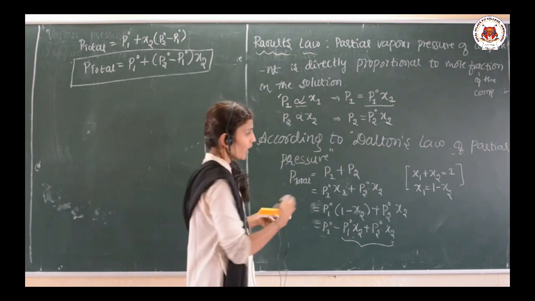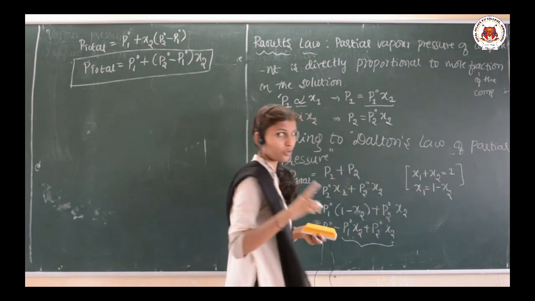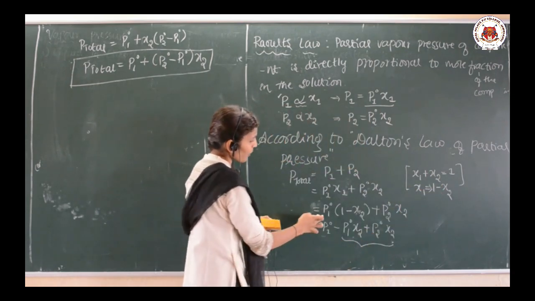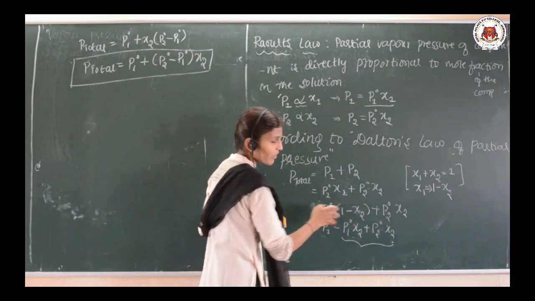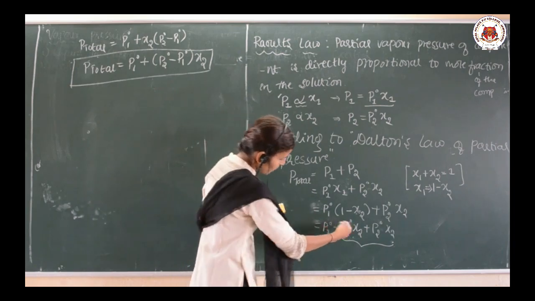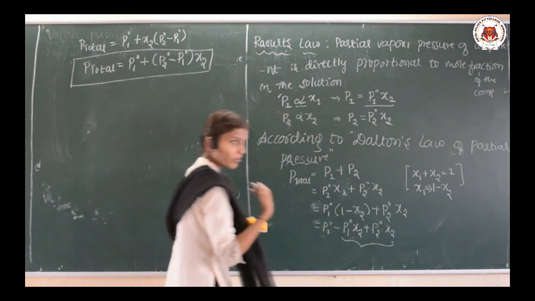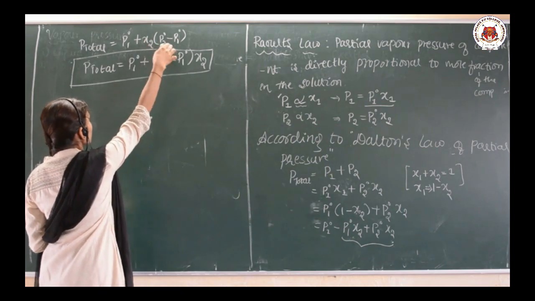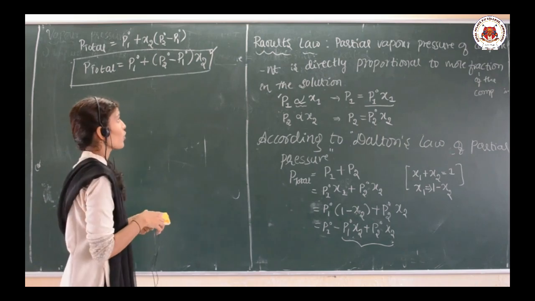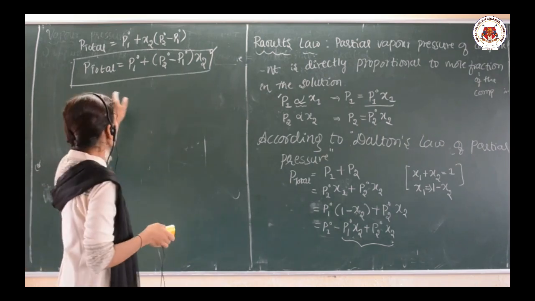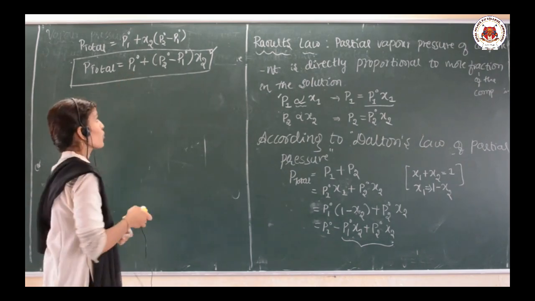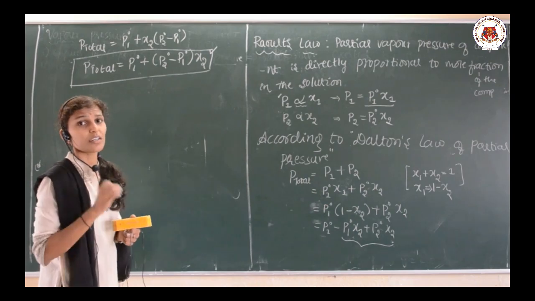Okay. And we know that x1 plus x2 is equal to 1, and take the separate term of x1, you are going to get P1 naught into (1 minus x2) plus P2 naught into x2. Simplify this, take the x2 term separate, that is common, finally you are going to get the mathematical form of Raoult's law in this way. Here all the terms you already know: what is P1 naught, what is P2 naught, and what is x2.